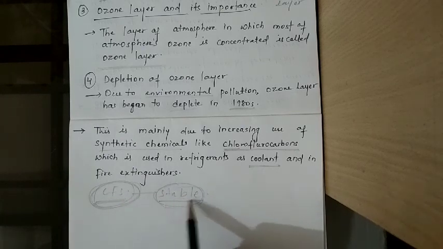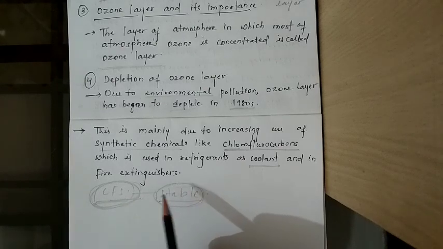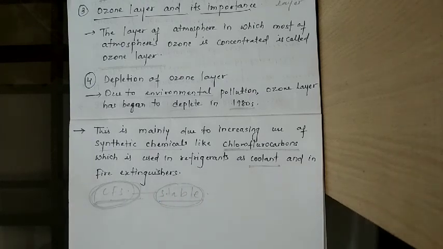So this CFC is now increasing day by day, and these persist in our environment for a longer period of time. It is not decomposed by any kind of microorganisms.